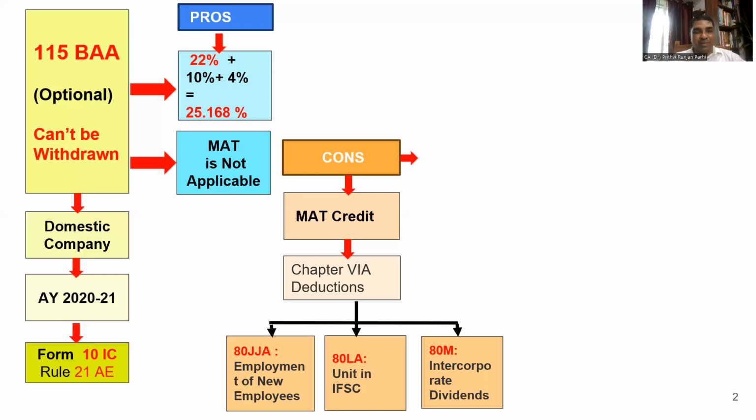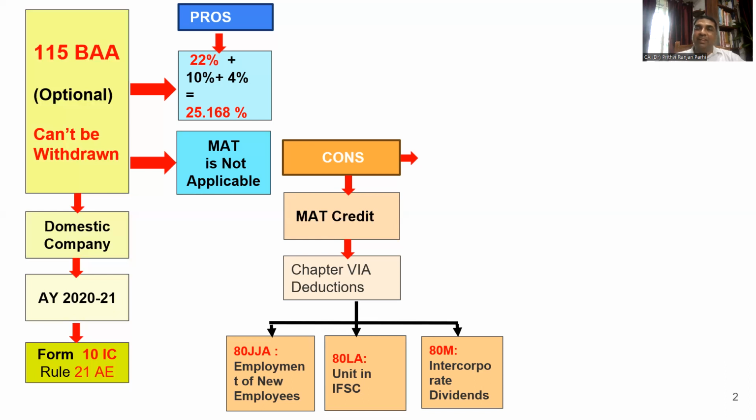So that one can plan. And there are a few other disadvantages. That is Chapter 6A deductions, which are applicable in specific situations. For example, Section 80J and 80JJA. 80JJA talks about a certain deduction if a particular entity is giving employment to new employees. So that deduction one cannot claim.